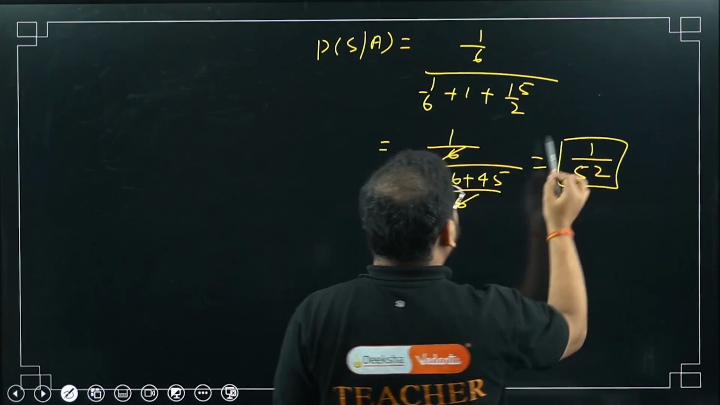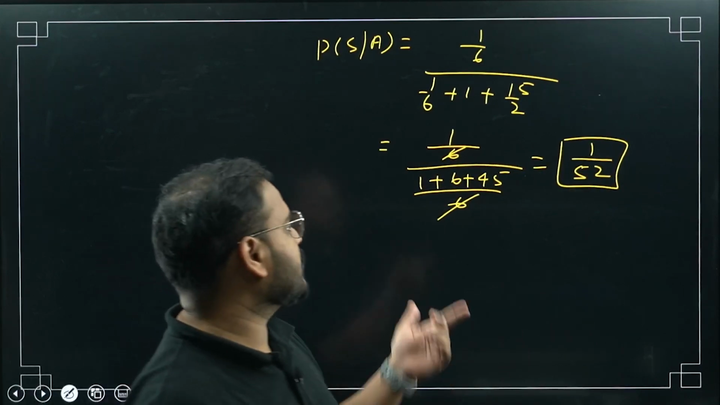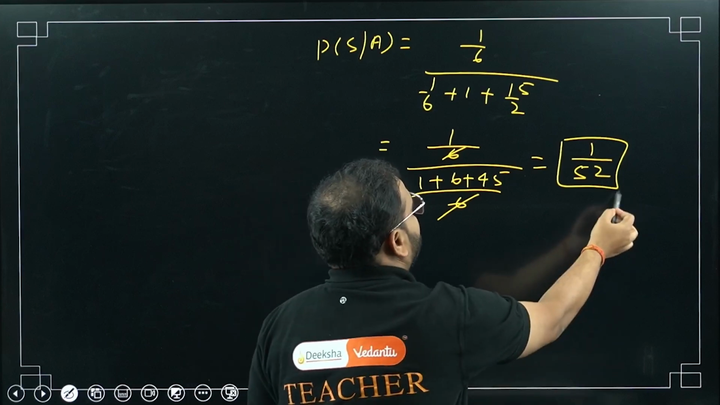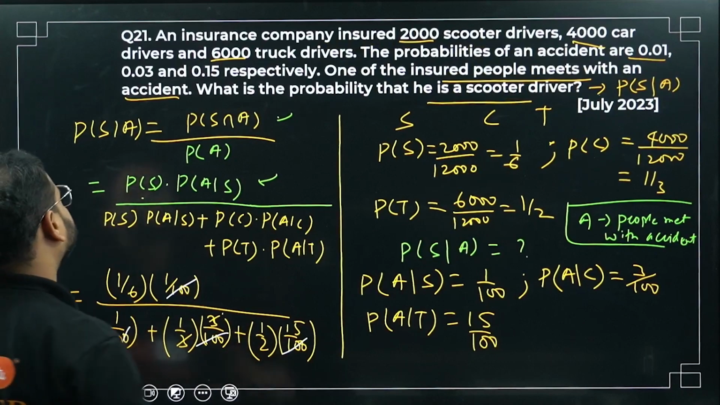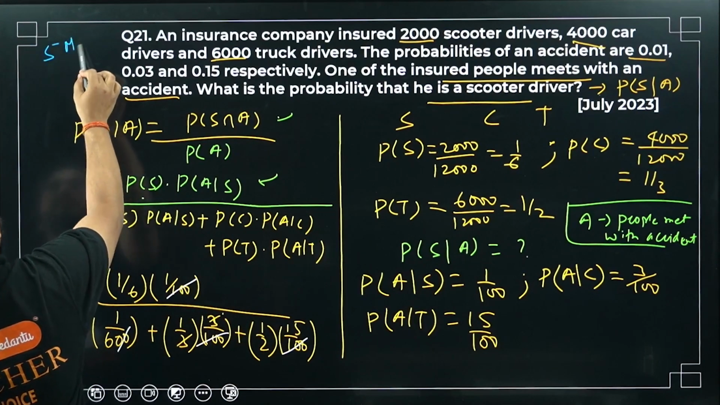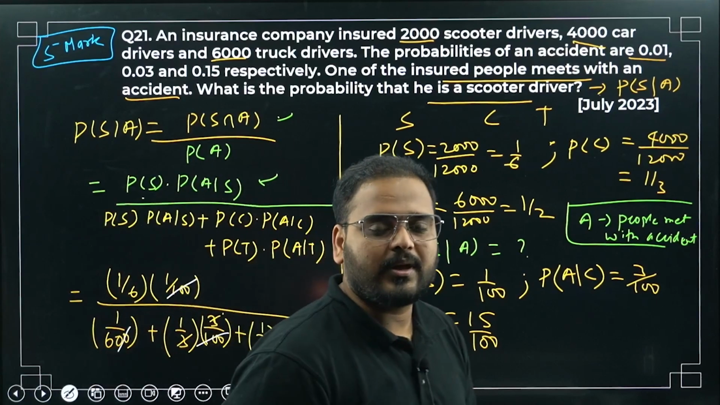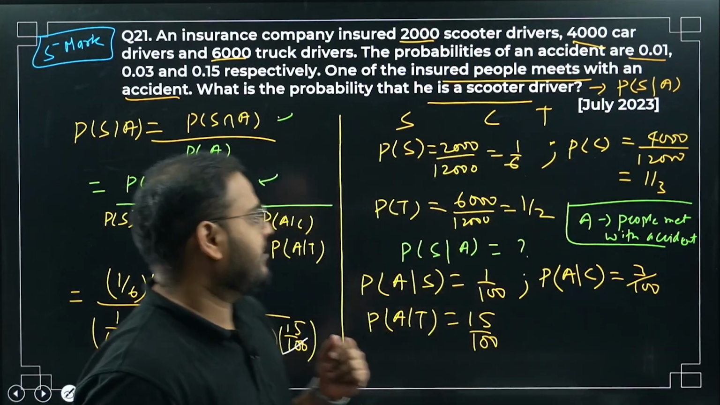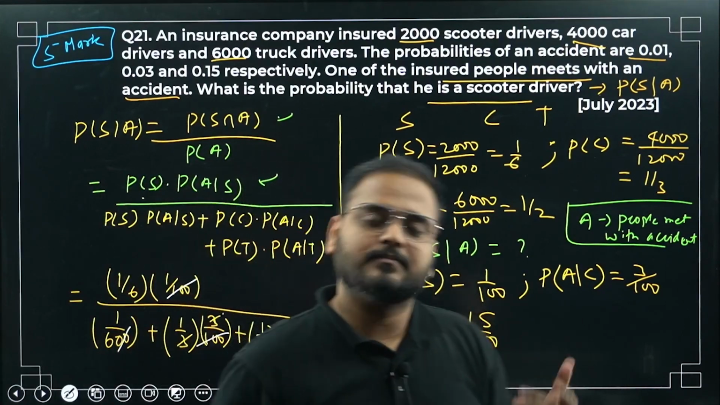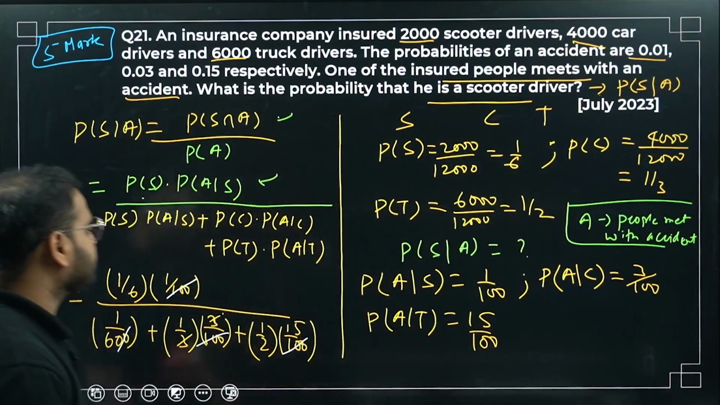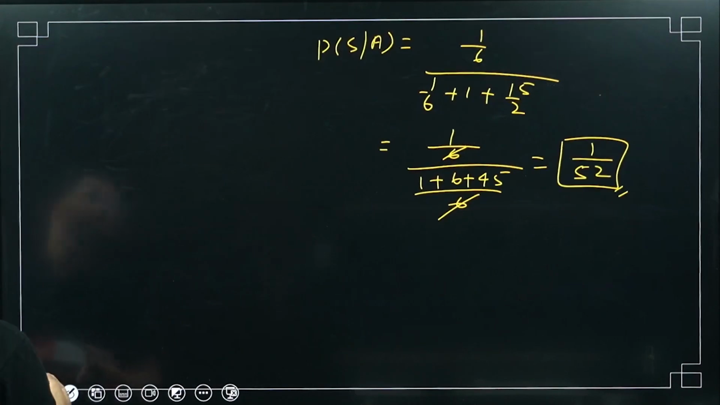So in the case when an accident has taken place, the person who is driving the scooter has probability 1 by 52. This question can be asked as a 5 marker, a very good question. If a question like this is framed for your examination, you can expect 5 marks, and if you answer it right you get them very easily. Just remember how to use conditional probability. Once you get that, the problem is solved. Question 21 is done, with a few steps.